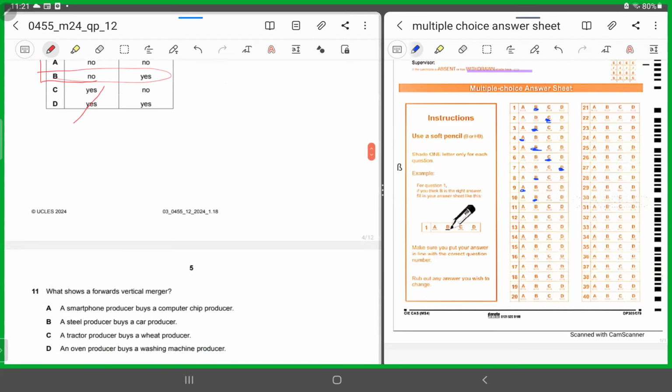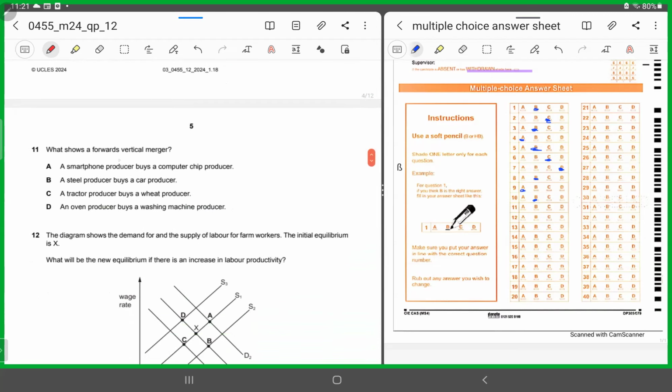All right. Number 11 says, what shows a forward vertical merger? A vertical merger is when from the sources you are moving towards the front line of the production process. For instance, if you're producing a crop, maybe growing cotton, in a forward vertical merger you are representing an apparel store, a clothing store. That could be an example of a vertical merger forward.